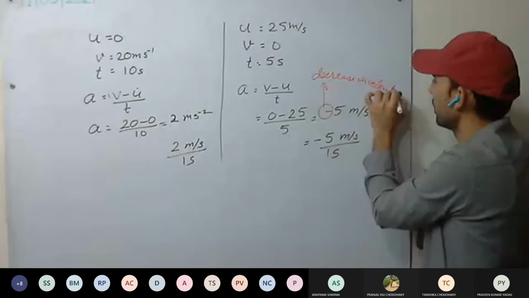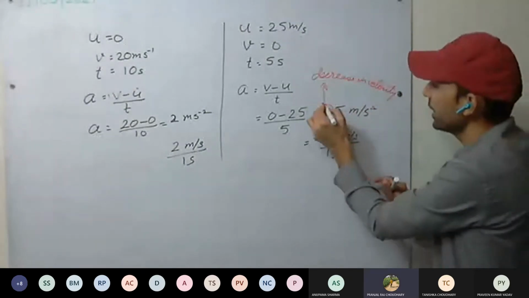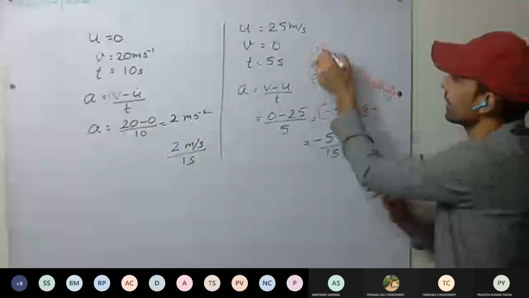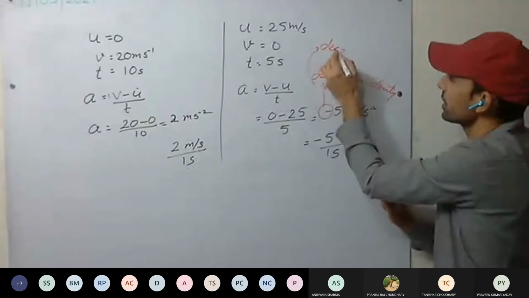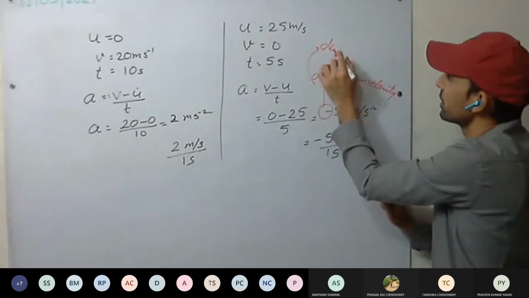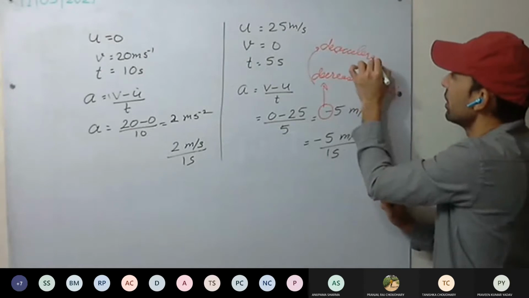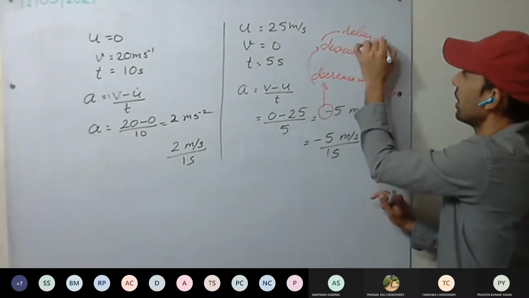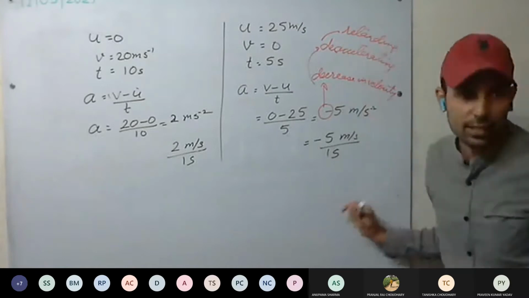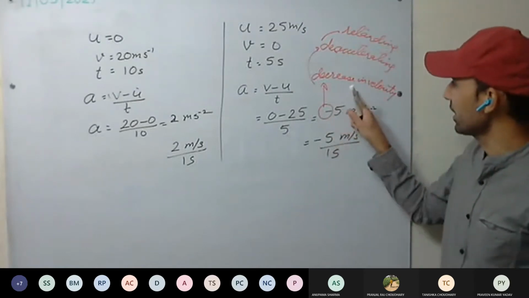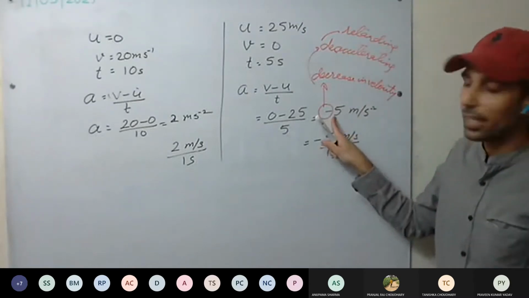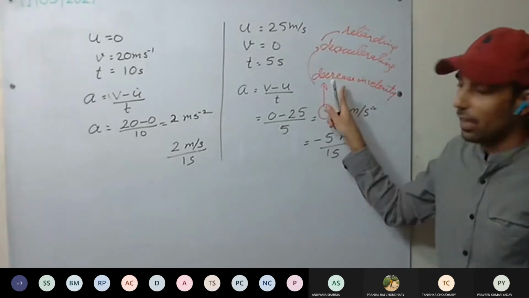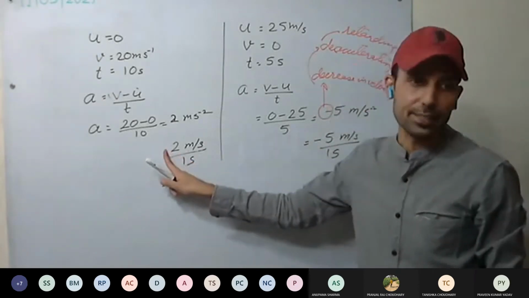Or we can say it tells us the body is deaccelerating. The negative sign tells us that the body is deaccelerating or retarding. This negative sign tells us there is a decrease in velocity, and the positive sign tells us an increase in velocity.